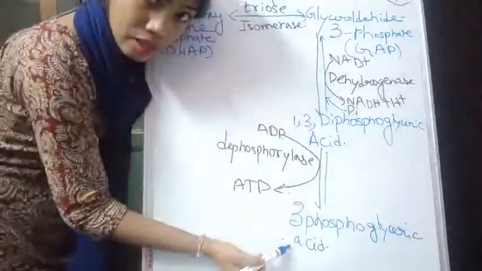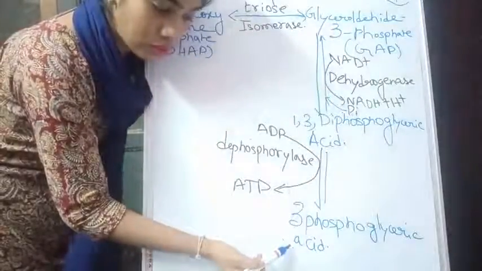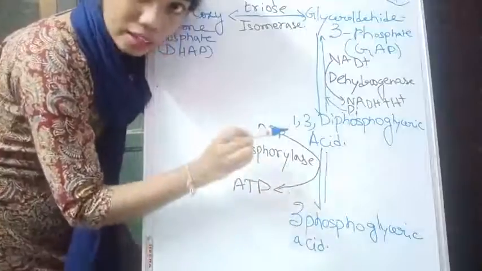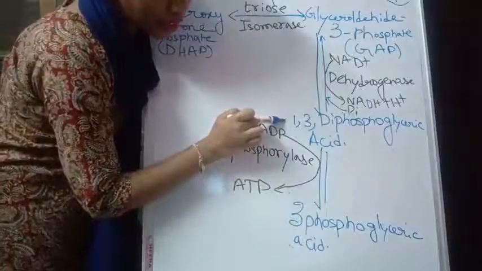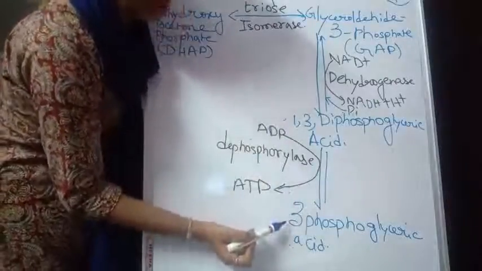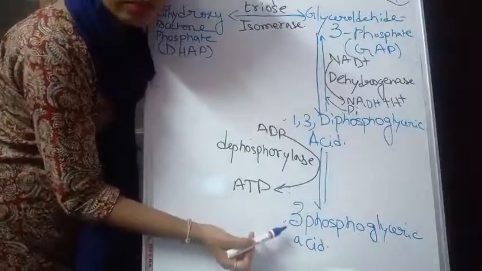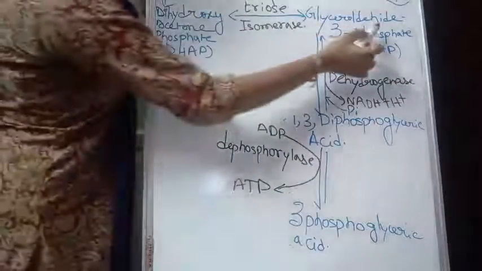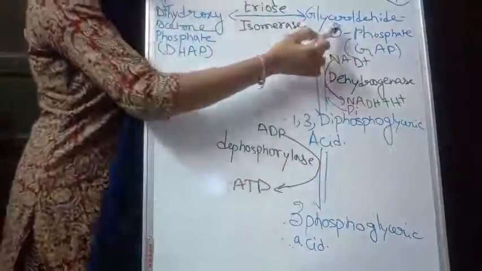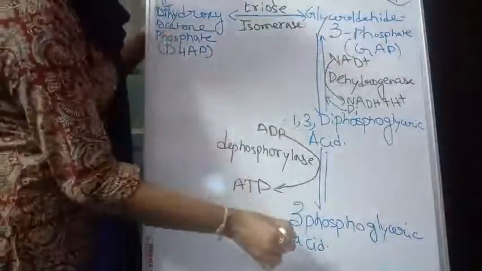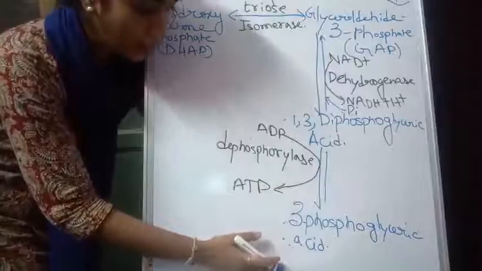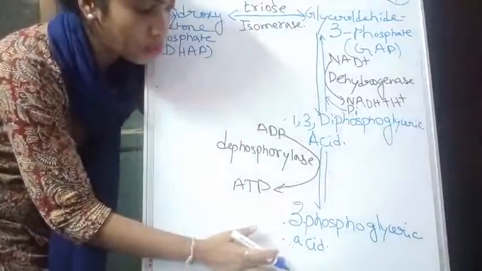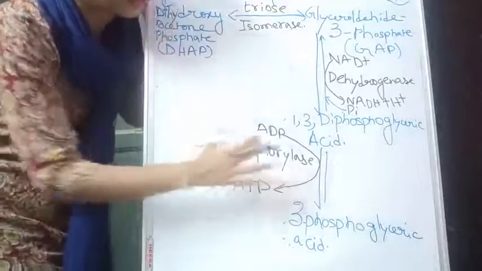1,3-diphosphoglyceric acid has been converted to 3-phosphoglyceric acid. That means at the first position a phosphate was added, and again from the first position the phosphate has been removed. Then what is the point? Basically it was an aldehyde having phosphate on the third position, but it is now an oic acid having phosphate in the third position. So 3-phosphoglyceric acid will be formed, and the active or controlling enzyme will be dephosphorylase.